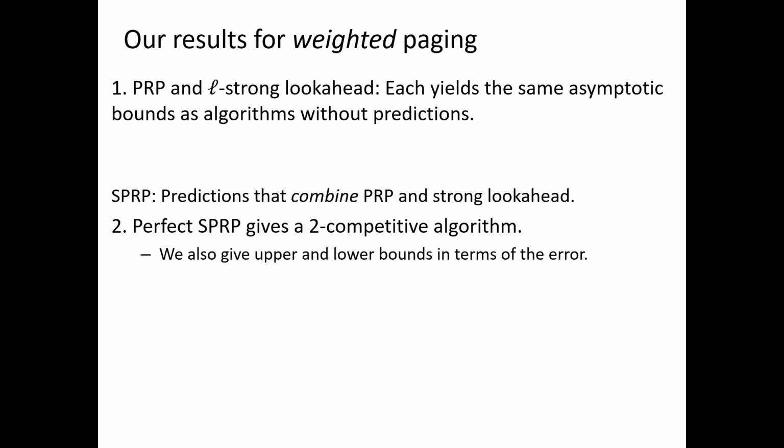So now we consider a different prediction model that effectively combines the strengths of PRP and strong look-ahead. And then we'll show that if the predictions are perfect, this prediction model can yield a two-competitive algorithm. And then we also consider various upper and lower bounds in terms of the error of this prediction.